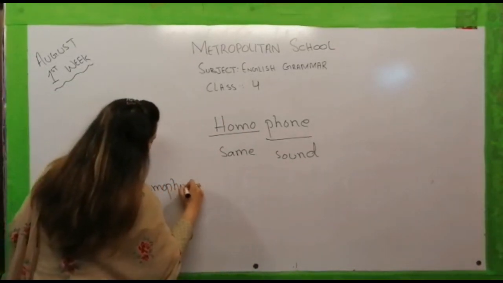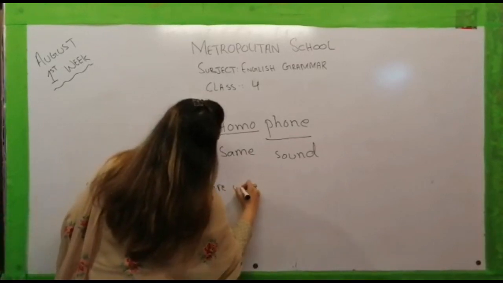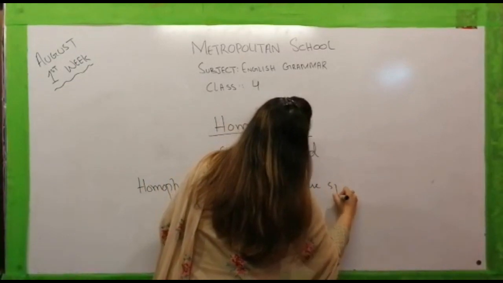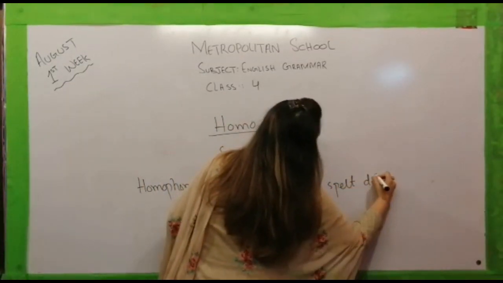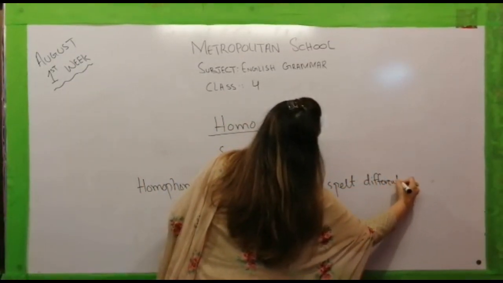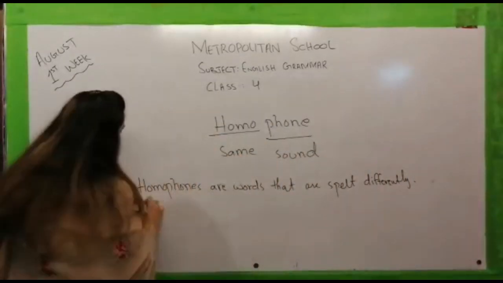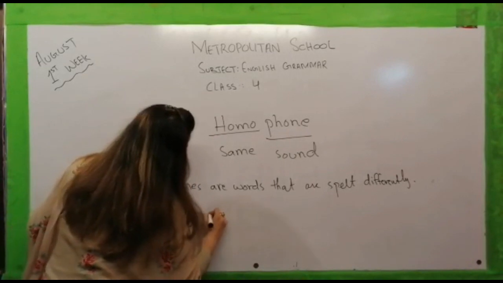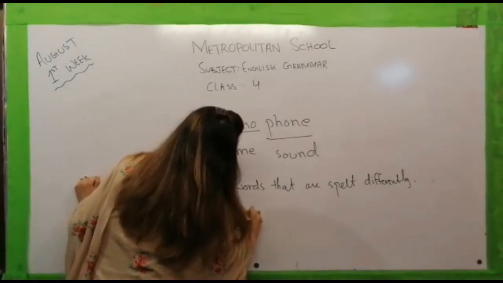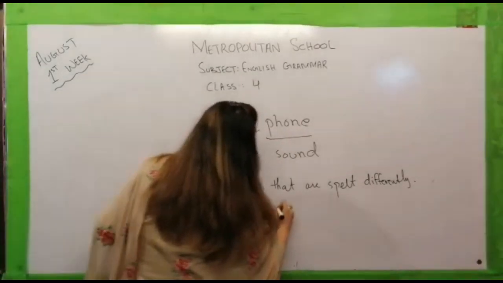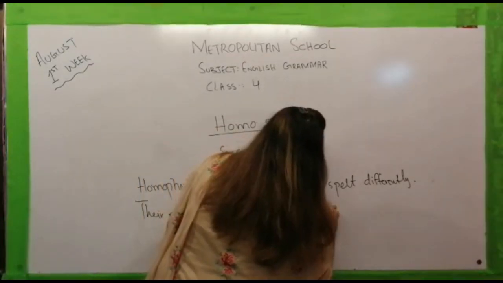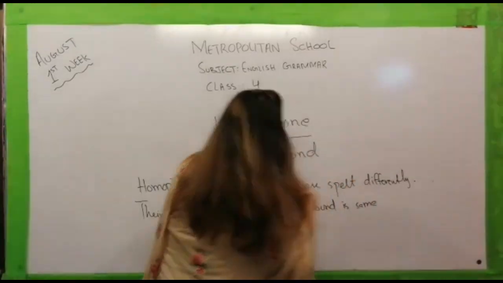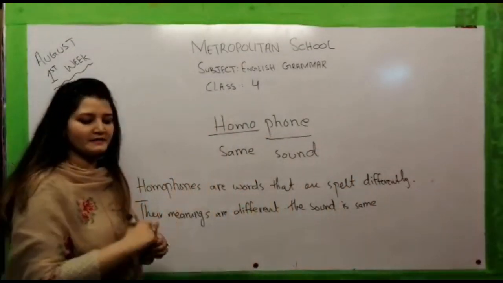Homophones are words that are spelled differently, their meanings are different, but their sound is exactly the same.